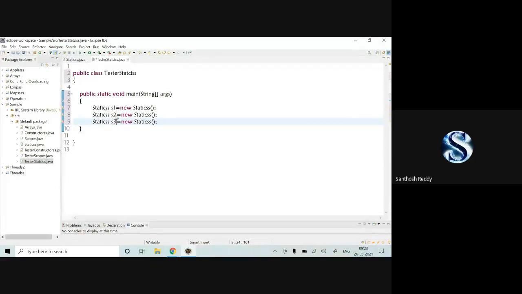Now, can anyone tell me, if I run this code, what will be the output? Does anyone have an idea?